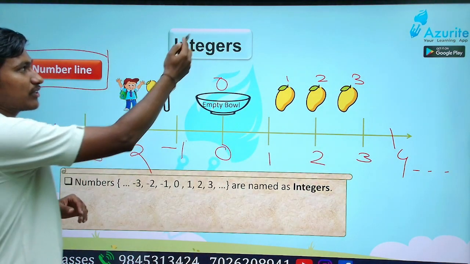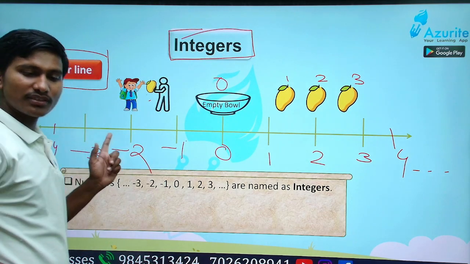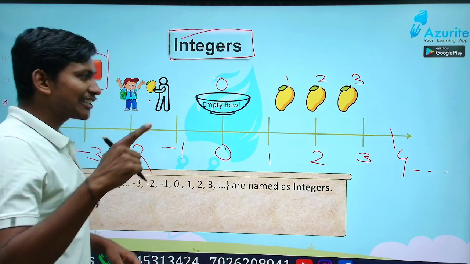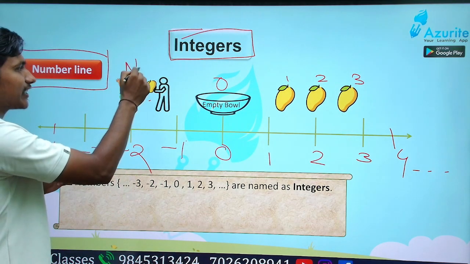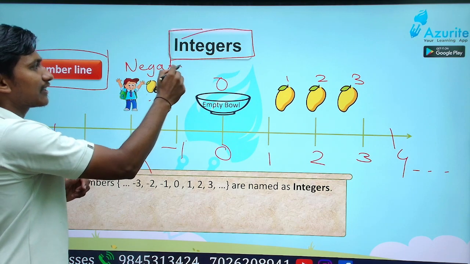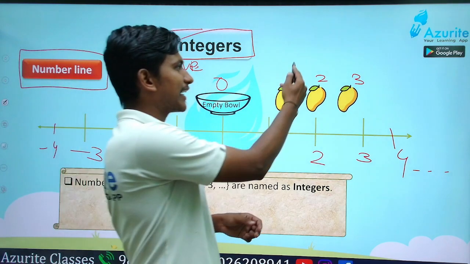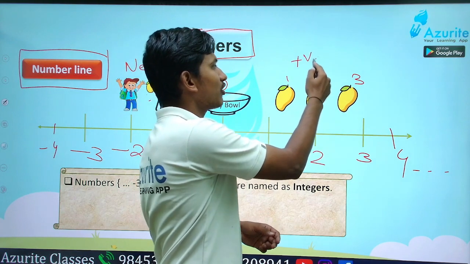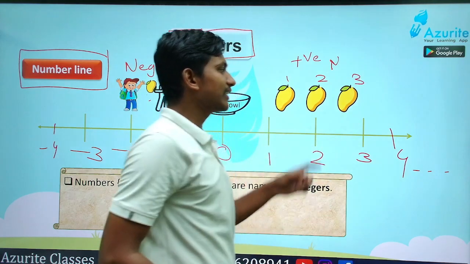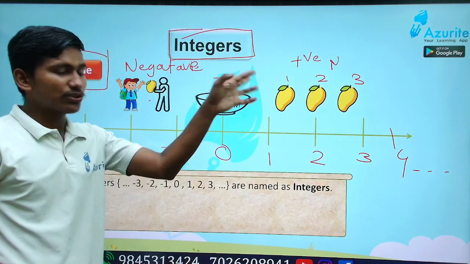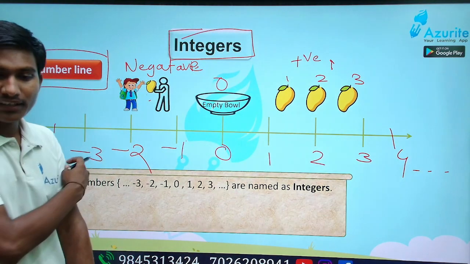So these numbers we say as integers. Integers include negative numbers, where minus is there, right? Negative numbers. This side will be negative and positive numbers. Positive numbers, isn't it? So negative and positive numbers. Understood? Got it? Okay.